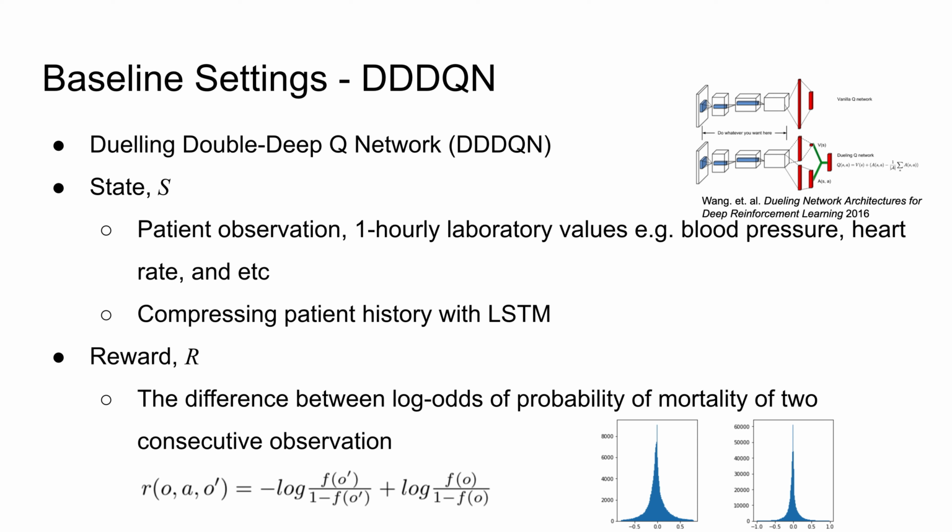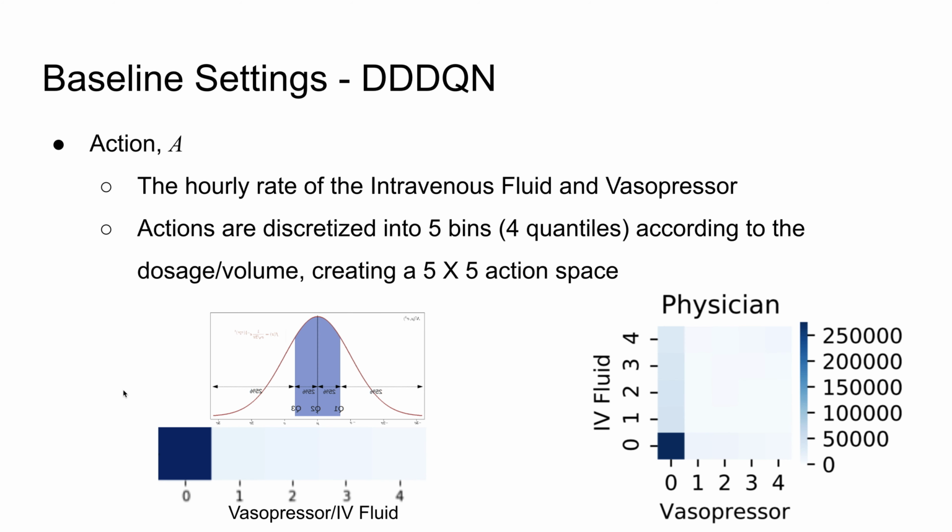For this sensitivity analysis, we choose a dueling double DQ network as our learning agent. We define a state as patient observation, which is 1 hour laboratory values, including vital signs and other results from a blood draw. Then we compress the patient history with the recurrent embedding model. We also define the reward, which is the decrease in mortality.